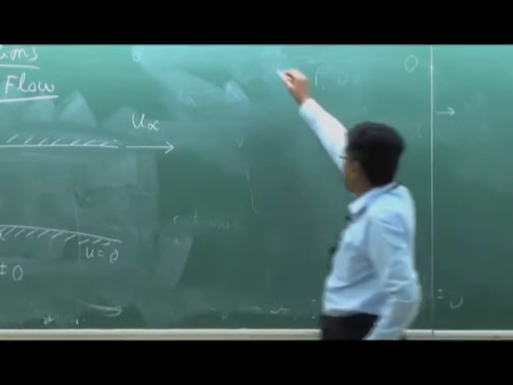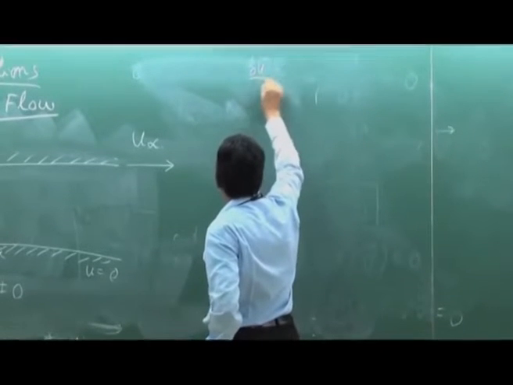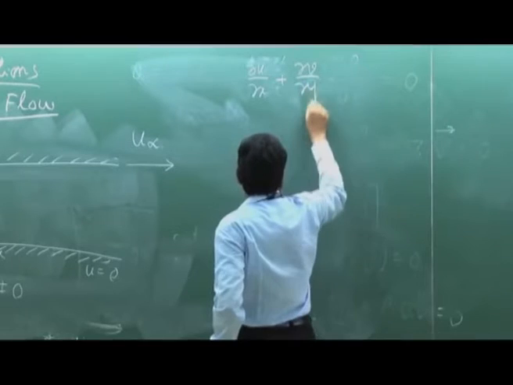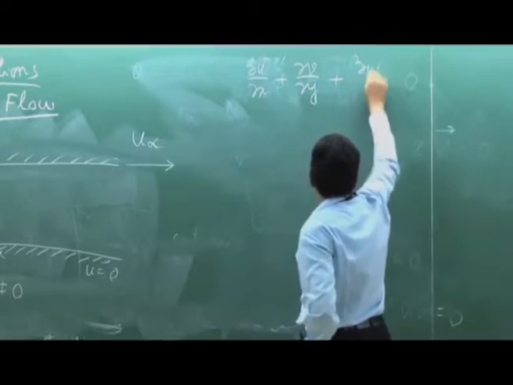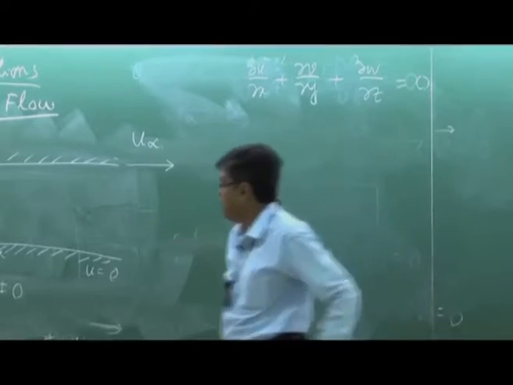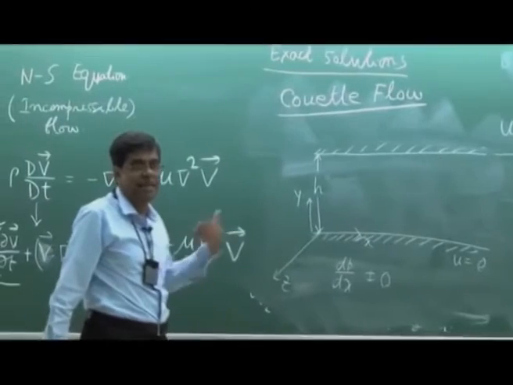Okay. Now if we accept this for an incompressible flow, the continuity equation, by definition, gives del u del x plus del v del y plus del w del z is 0. Now here, because of the geometry, Z is so large that any change in the Z direction we neglect.